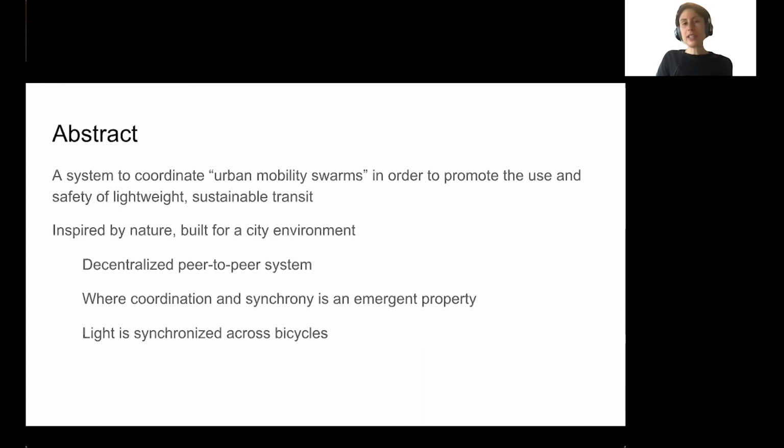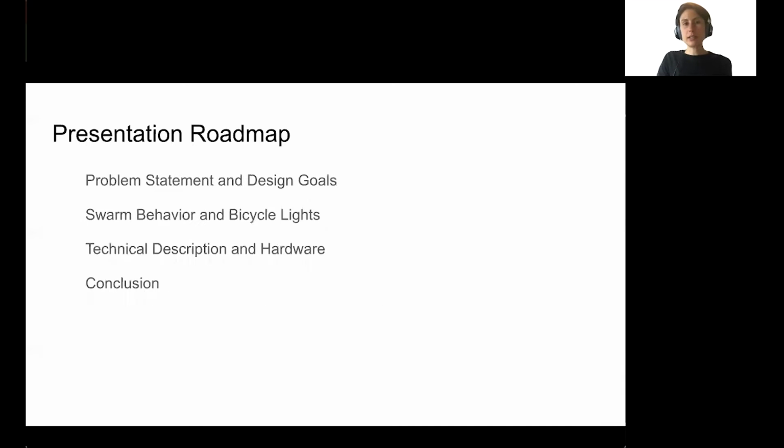Our design is inspired by nature, but it's built for a city environment. More abstractly, this is a decentralized peer-to-peer system where nodes communicate over radio messages and where coordination and synchrony is an emergent property. Our particular implementation is to synchronize light across bicycles.